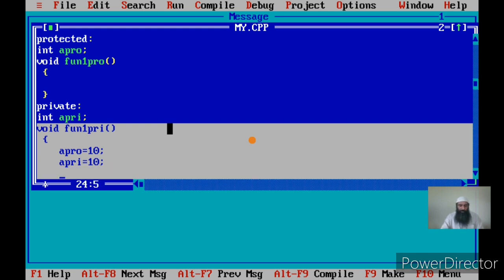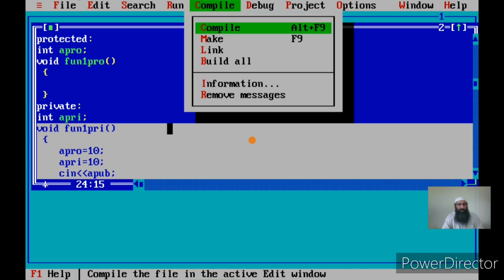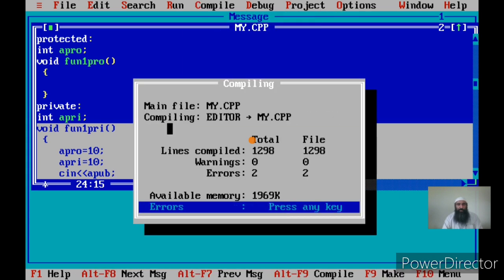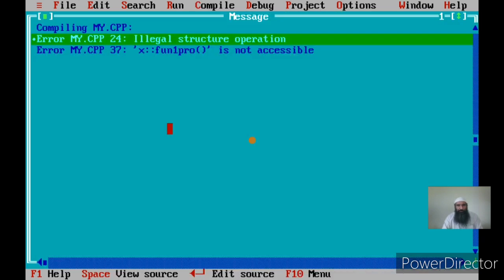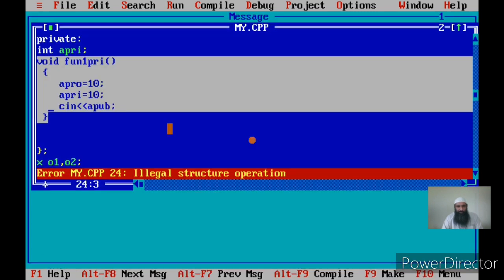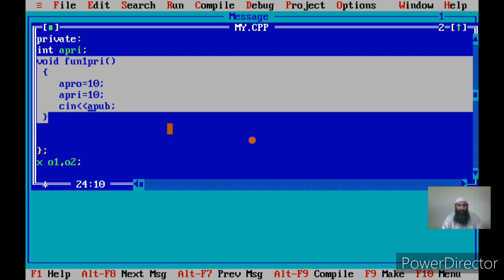Now I can say cin a pub. Since the definition of f1pry exists within the class and it is a member function of the class, let us see how the compiler responds to it. Okay, what are the errors? Illegal structure operation. Oh, for this I have to give the right operator, that is this operator.